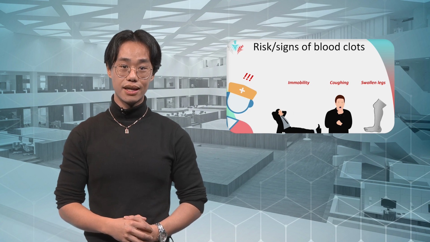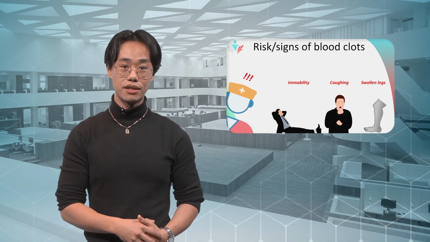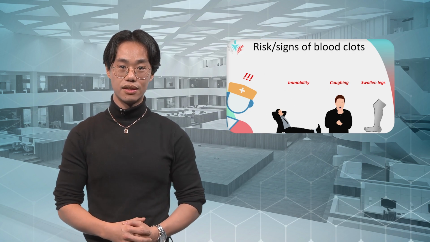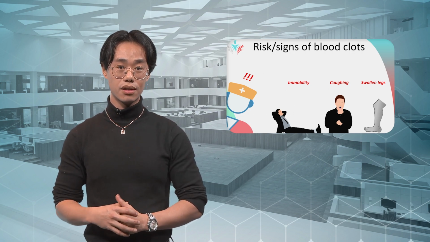Also, if the patient has asymmetrically swollen legs or has tender calves, these could be signs of a deep venous thrombosis, a blood clot in the calves. Patients who are bedridden are at a higher risk of developing blood clots.